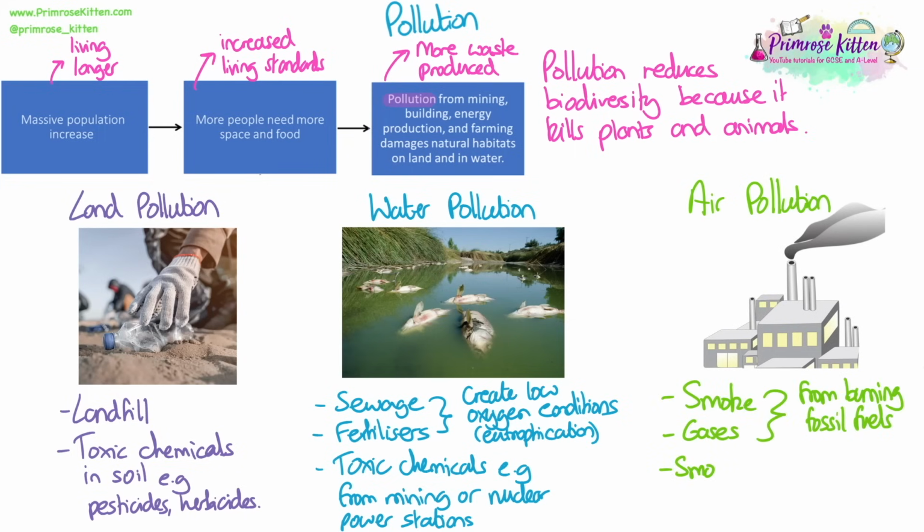Air pollution is caused by smoke and gases that have come from burning fossil fuels. So the gases include carbon dioxide, but also sulfur dioxide. The smoke and actually breathing in the particulates can harm lungs of humans and other organisms living around towns and cities. And the gases, including the sulfur dioxide, cause acid rain, which damages trees, plants, and causes acidification of lakes and ponds. The greenhouse gases, including carbon dioxide produced, also contribute to global warming.